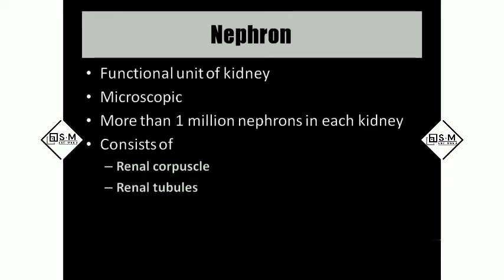So nephron. Nephron, we call it as the functional unit of the kidney, which is microscopic. We can only see the nephron under the microscope. We have more than 1 million nephrons in each kidney. In the nephron also we have two parts.